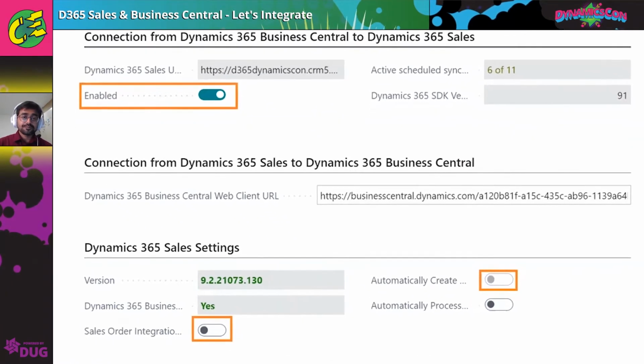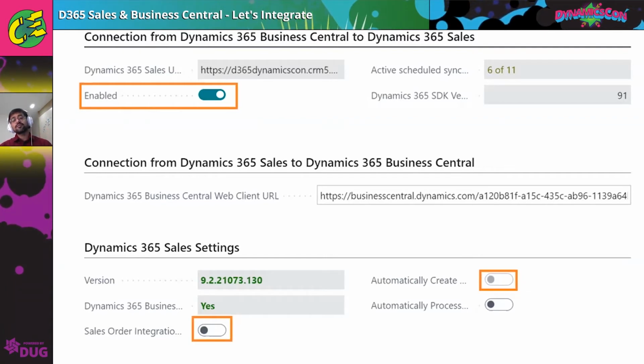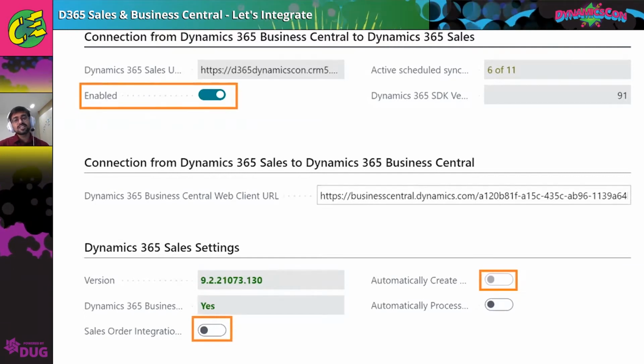Below, if you see, there is something called Dynamics 365 Sales settings. The first checkbox is the sales order integration, where you are enabling the sales order integration. And second is, I know it's hidden slightly, automatically create sales orders. How this works is, as soon as the sales order is submitted from CRM to Business Central, it goes to a staging table called Dynamics 365 orders. Inside BC, you can see the staging table.